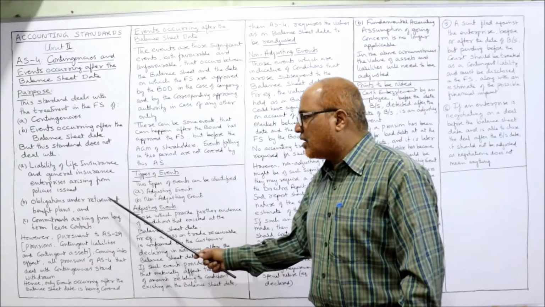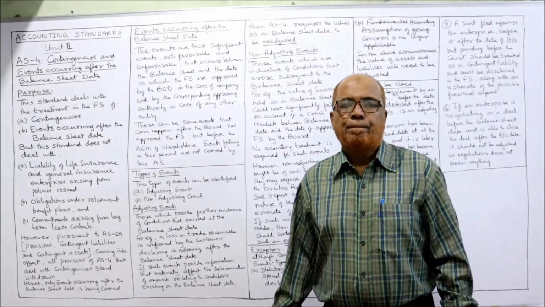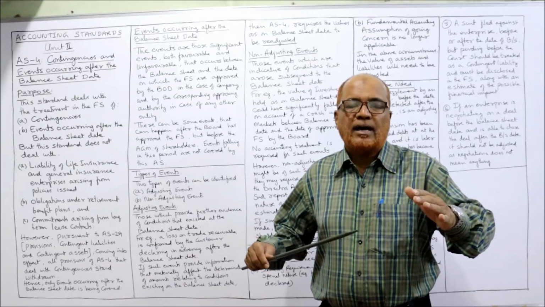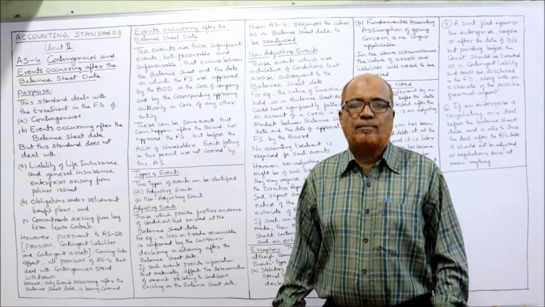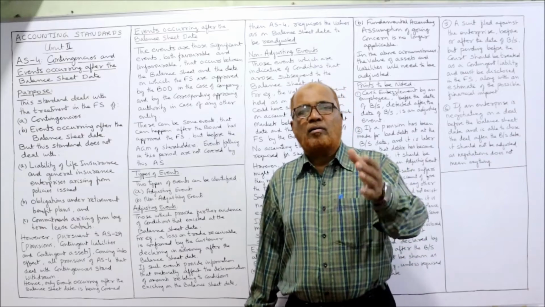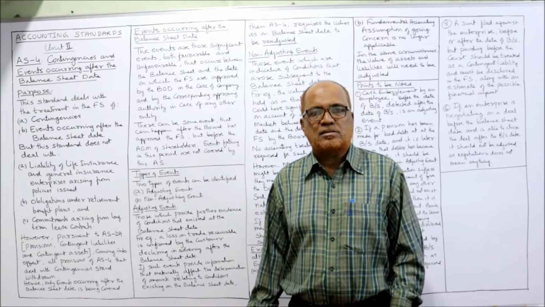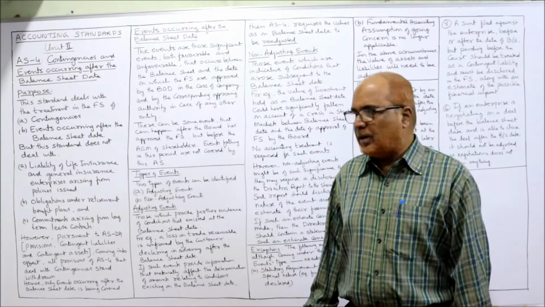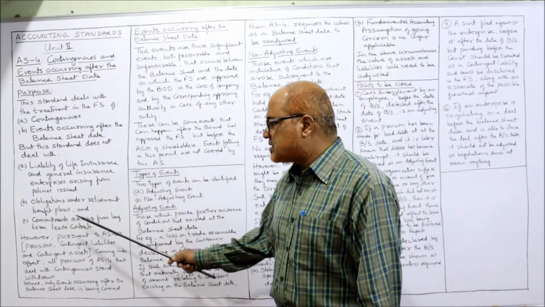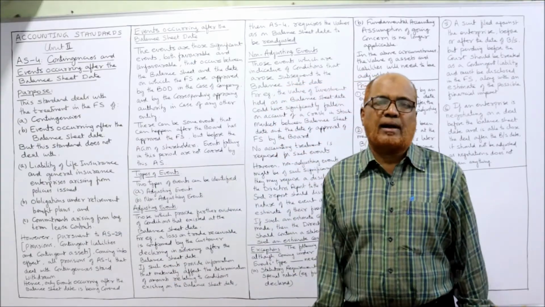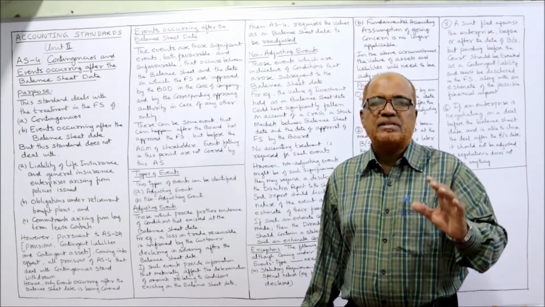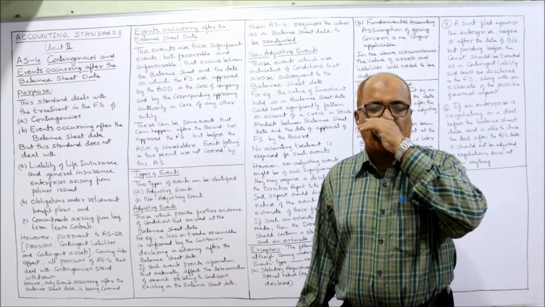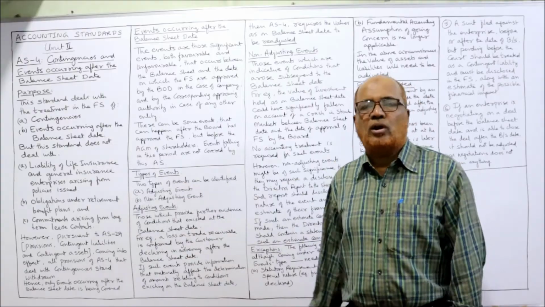Secondly, obligations under retirement benefit plans. In an organization, the company will give retirement benefits to the employees. So any liability on retirement benefit plans, AS4 is not applicable. Thirdly, commitments arising from long-term lease contracts. In case of leasing business, any liability arising on a long-term lease contract, on that also AS4 will not apply.